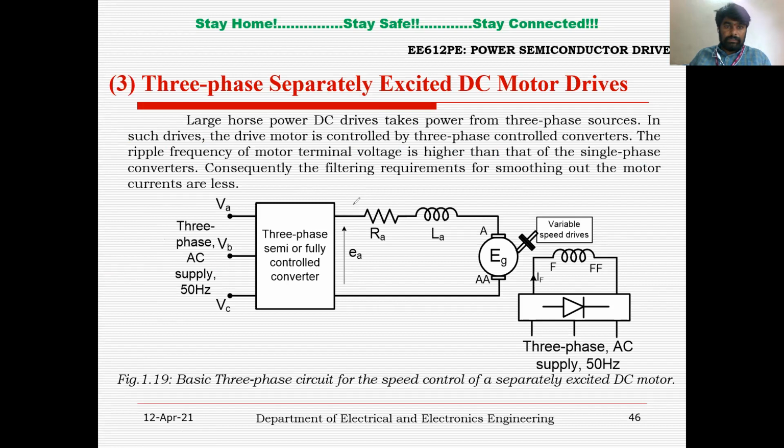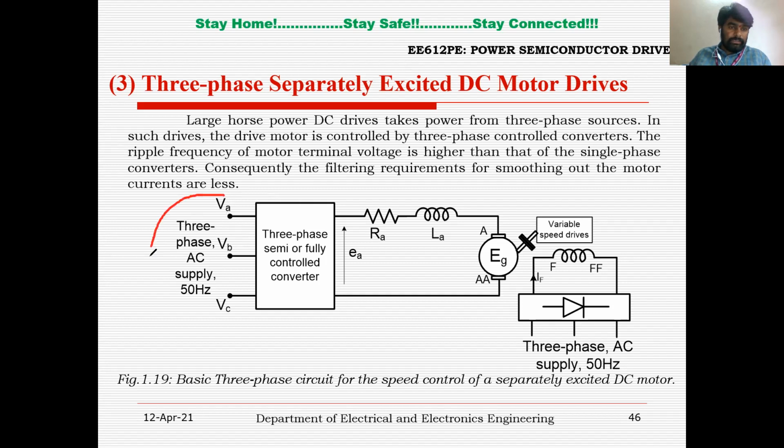Whenever the machine has a large rating, it should be fed from three-phase rectifiers. Large horsepower DC drives take power from three-phase sources. In such sources, the drive motor is controlled by three-phase controlled converters. The ripple frequency of the motor terminal voltage is higher than that of the single-phase converter. That is why it requires lesser filtering equipment.